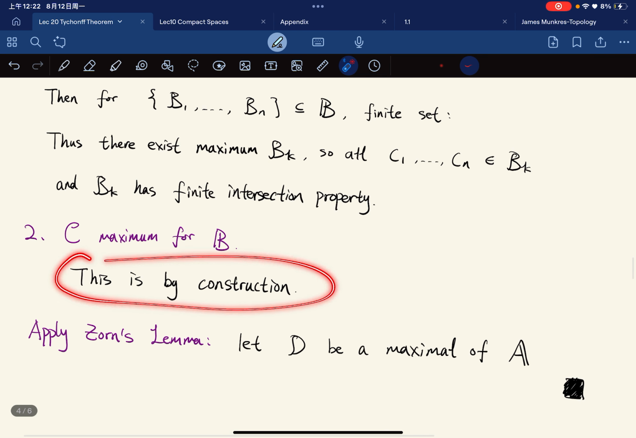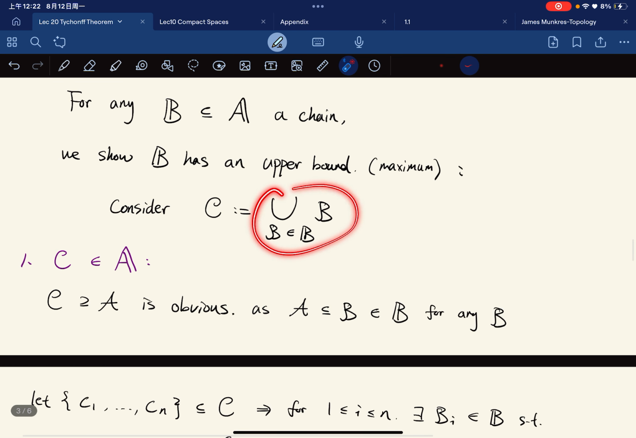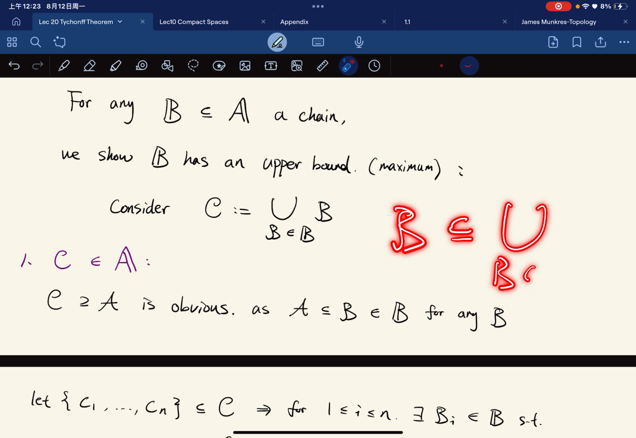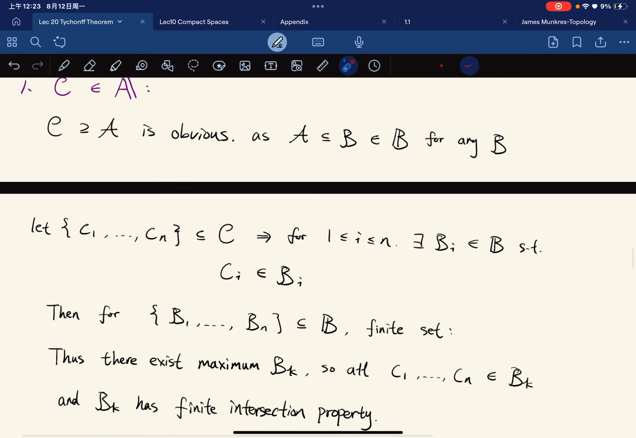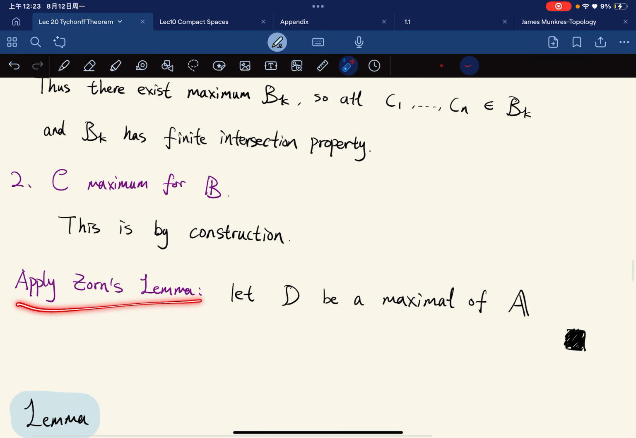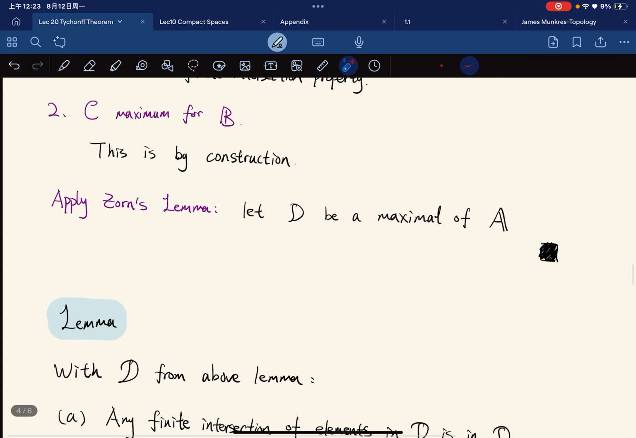This is by construction. If we have this, then any B will be a subset of, contained in, all the elements, right? And then we can apply Zorn's lemma, right? So we have a maximal element of A.